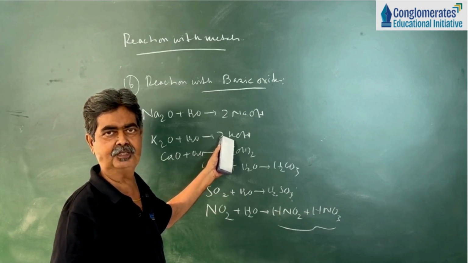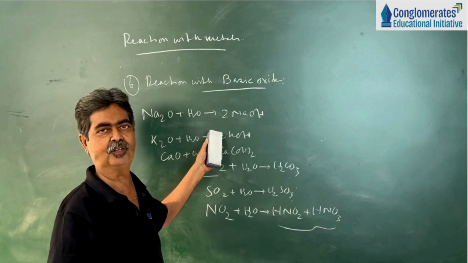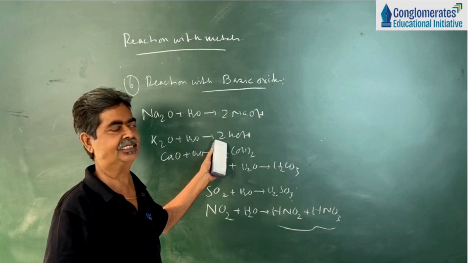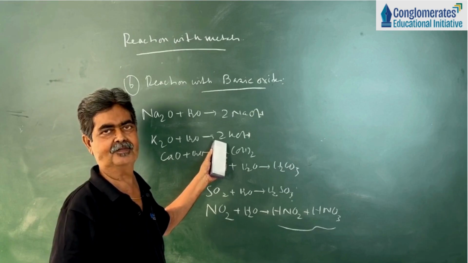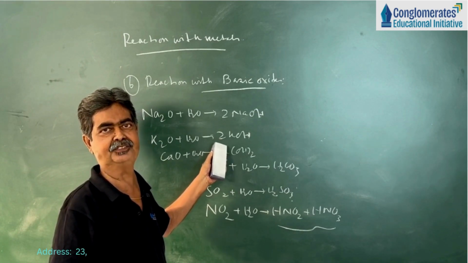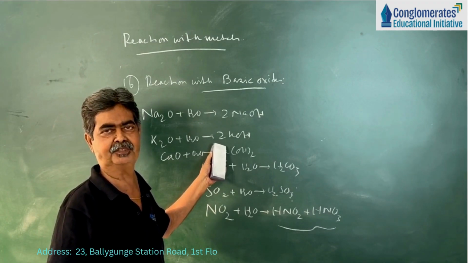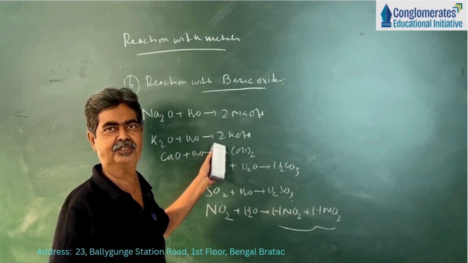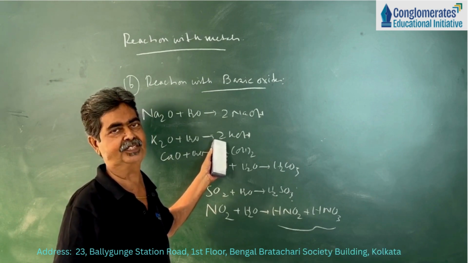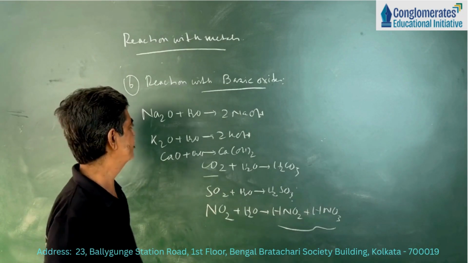So we can conclude all alkalis are bases, but all bases are not alkalis, because there are many oxides which are insoluble in water, like cupric oxide, ferric oxide, ferrous oxide. They are insoluble in water. They are bases, but they are not alkalis. But sodium oxide, potassium oxide, calcium oxide, magnesium oxide, they are soluble in water, so they are bases as well as alkali because they dissolve in water. Okay.